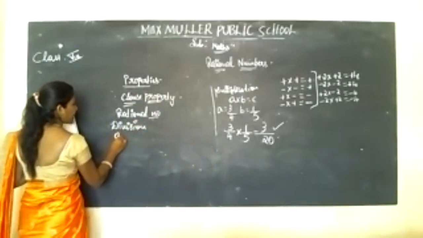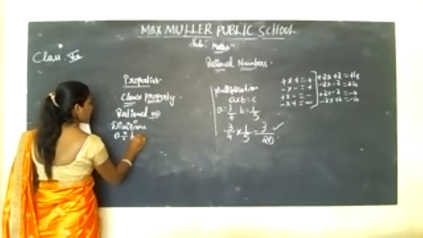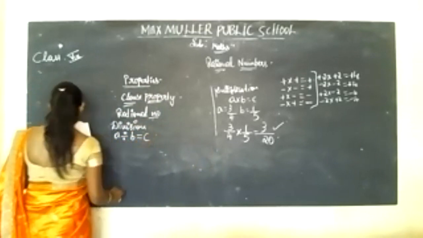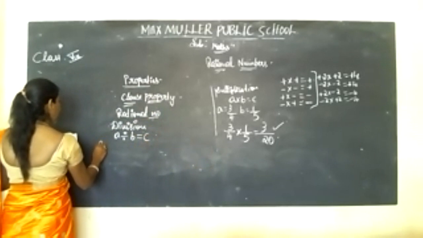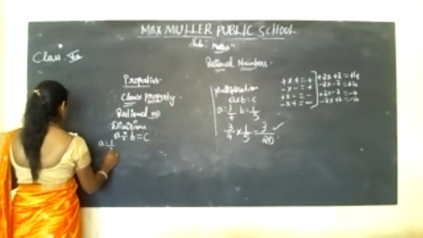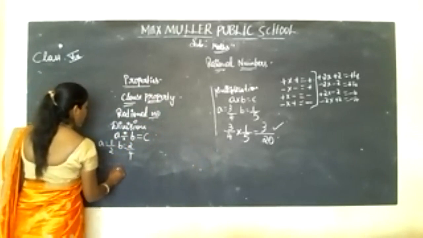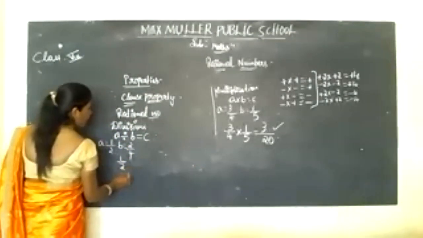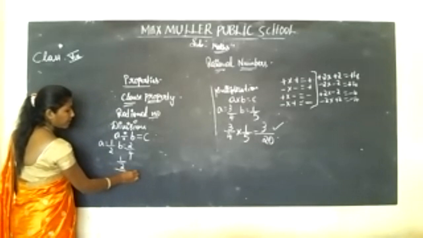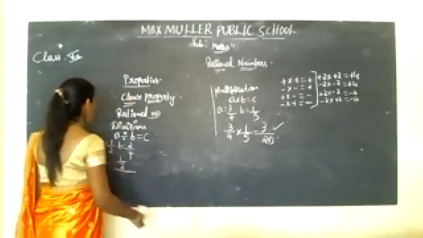So here A divided by B is equal to C, correct? So A is equal to 1 by 2, B is equal to 2 by 4. Here 1 by 2 divided by, see, I'll solve here.